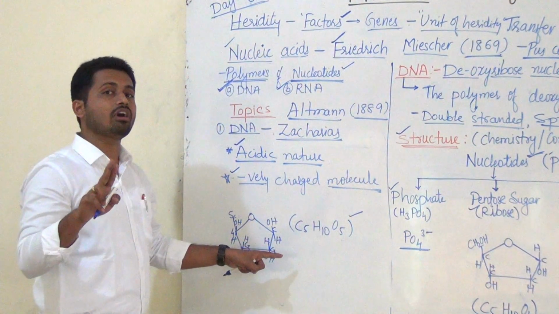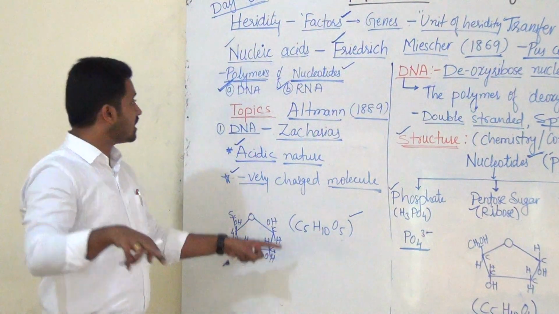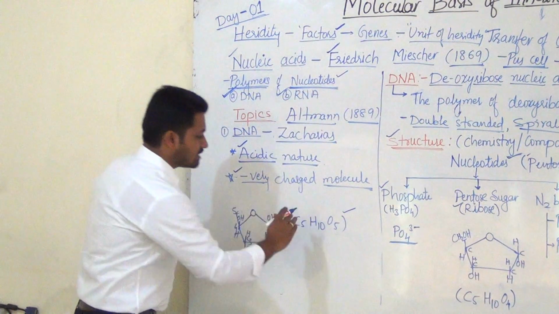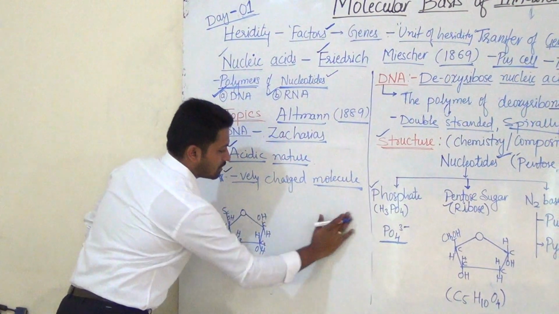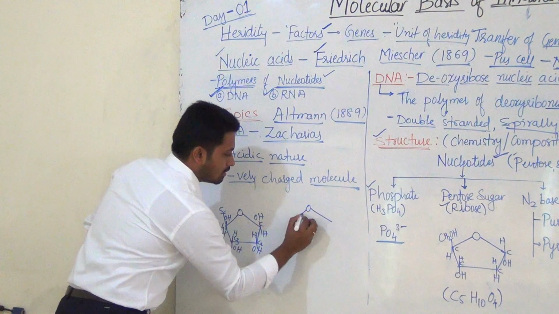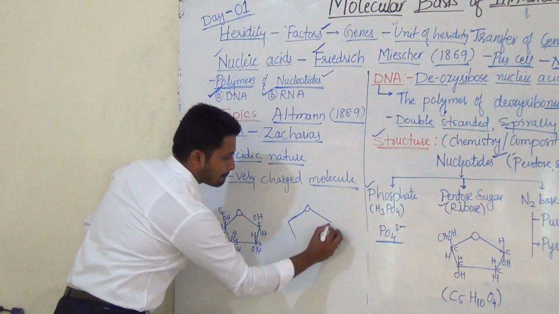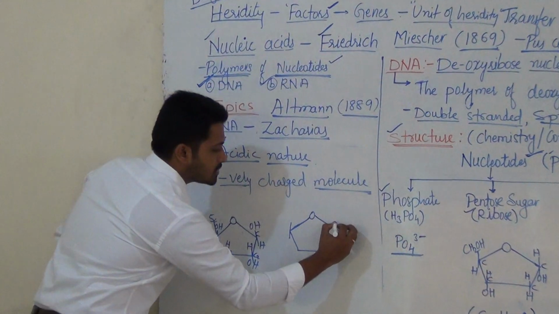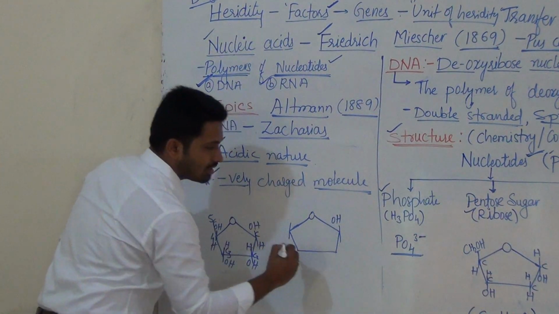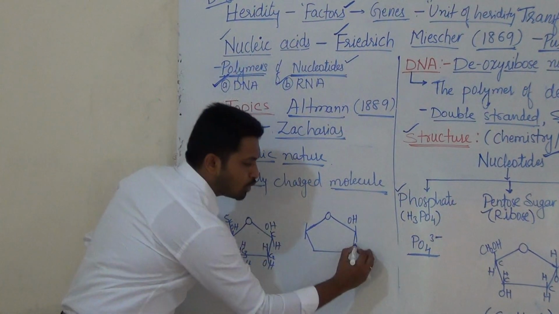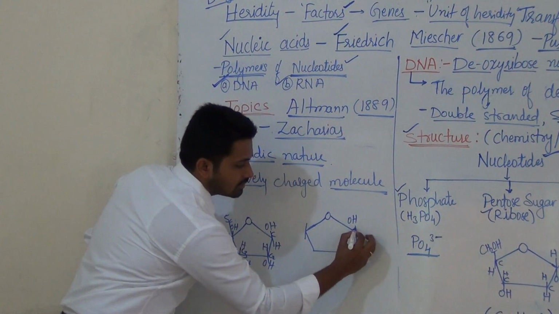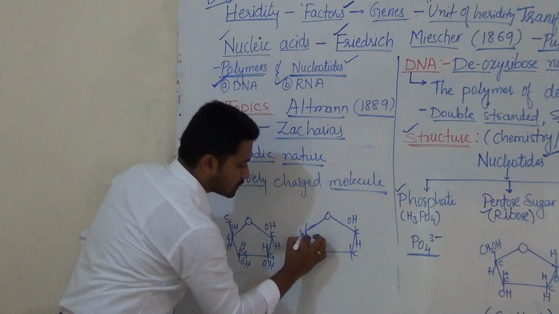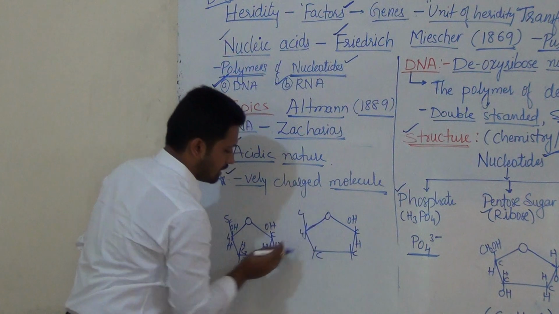Now we have 2 types of nucleic acids, that is, deoxyribose and ribose. What it means, let us see here. This is the same structure, a little bit of change is there, and that is important. This is the first carbon, second, third, fourth, and fifth, as in this one.